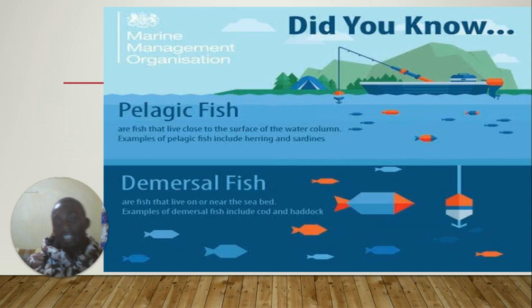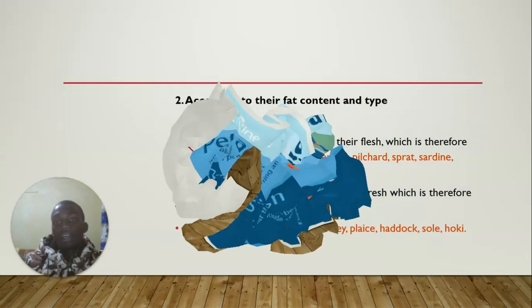These are fish that are at the bottom of the seabed, and we have the inclusion of cod and haddock, which swim at the bottom of the sea. So that is the classification according to origin, where we have the pelagic fish and the demersal fish.